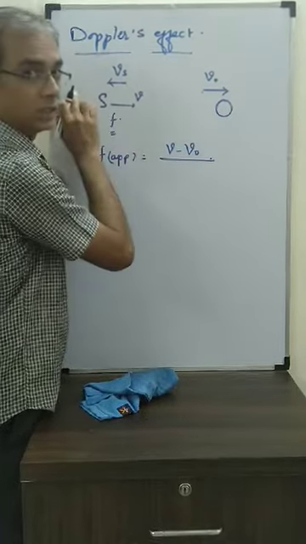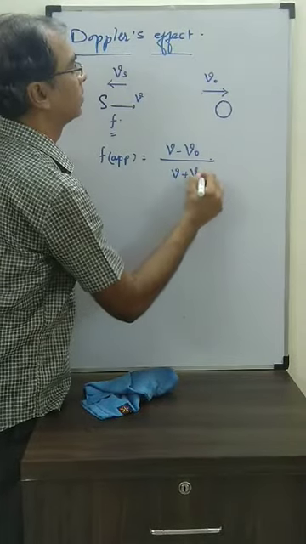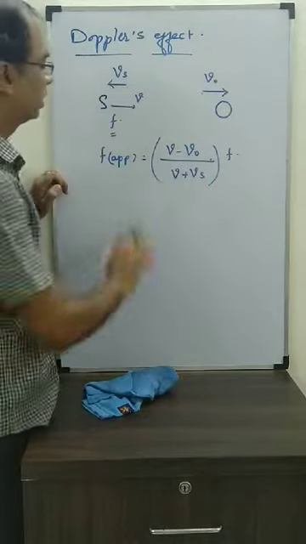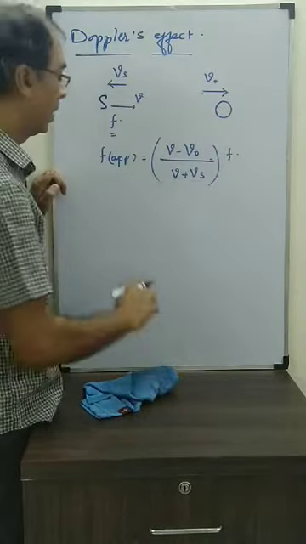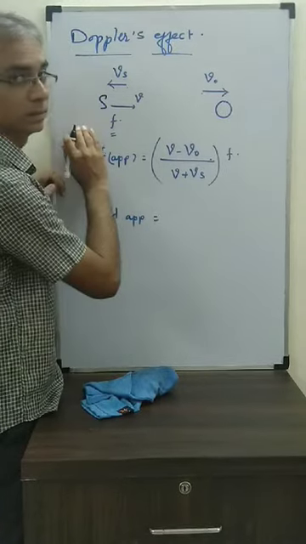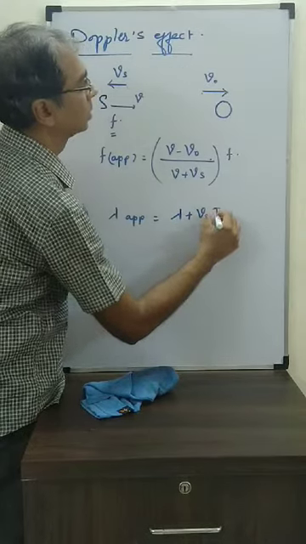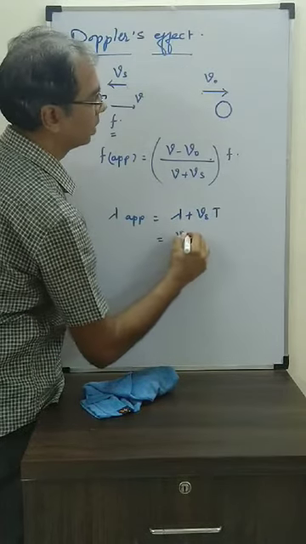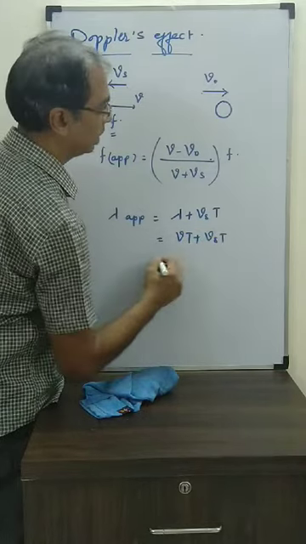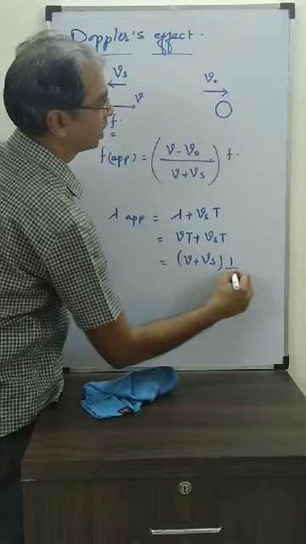And the source is also going away, so in the denominator we will write V plus Vs into frequency. This is the apparent frequency. Apparent wavelength: now the source is going away, so it will increase, lambda plus Vs. Again, if you want to write in terms of frequency, lambda we can write as VT plus VsT, so it's V plus Vs into T, which you can write as 1 by F.